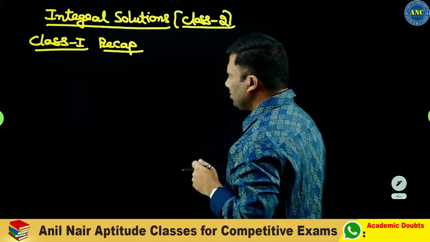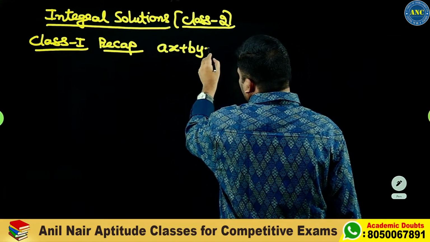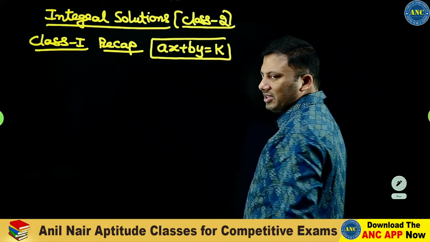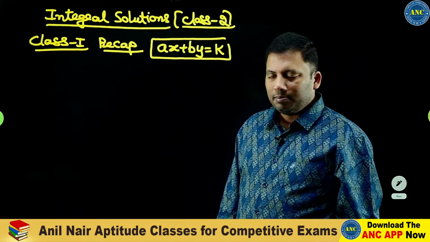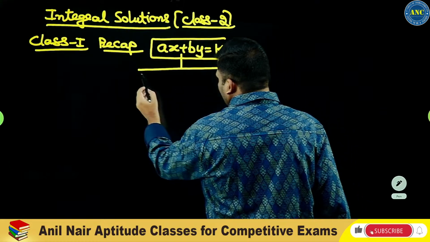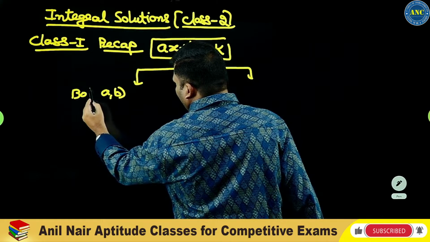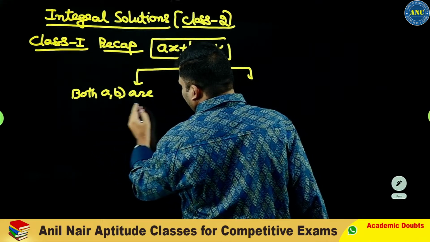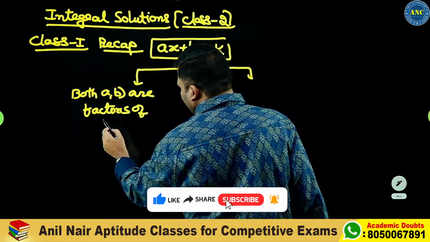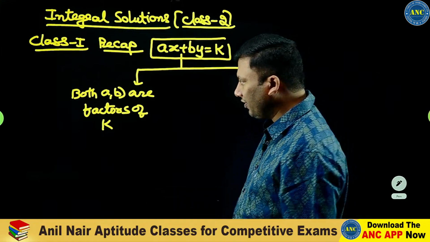Recap. What did we discuss? We found out how to find the non-negative and positive integral solutions for the format ax plus by is equivalent to k. What are the three cases that are possible? Case one: both a, b are factors of the right hand side. This case we discussed.